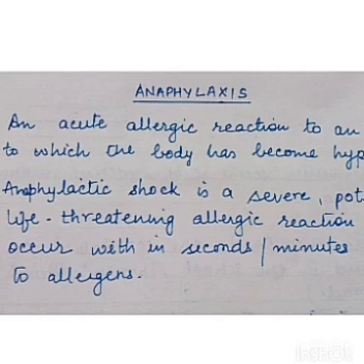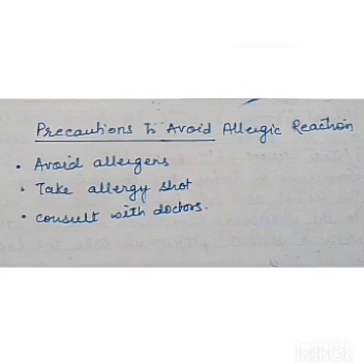Now we have come to the precautions to avoid allergic reaction. How do you prevent the allergic reaction? Avoid allergens. That means if you are allergic to pollen, always wear full sleeve shirts and use a mask so the pollen cannot enter your body. Take an allergy shot.